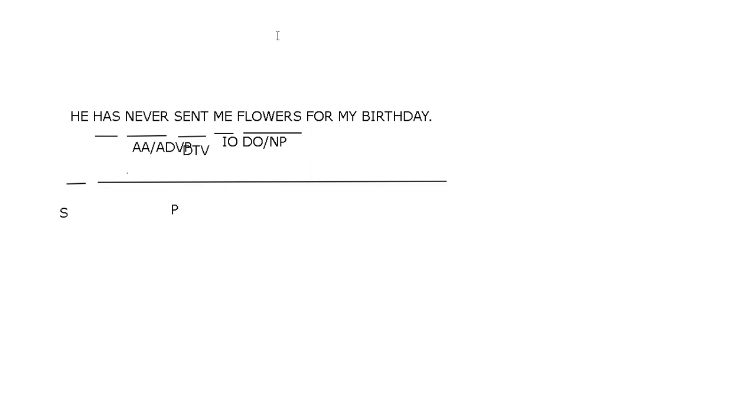For my birthday, again, same as before. It is not an object or a complement, then it is an adverbial adjunct. If we want, we may add that this is the reason, or time, if you want, time or reason. It is an adverbial adjunct, okay? I prefer reason. A reason, and it is a prepositional phrase.